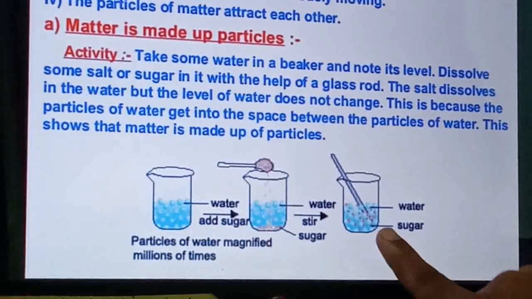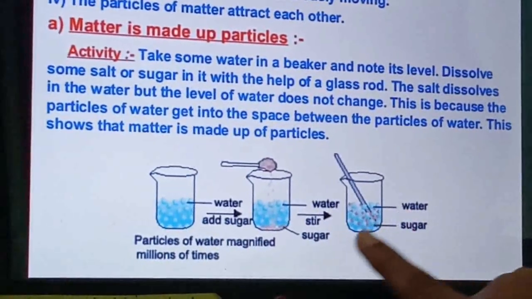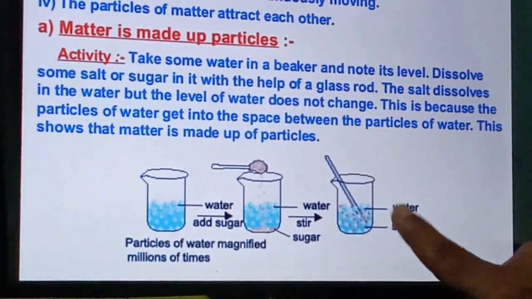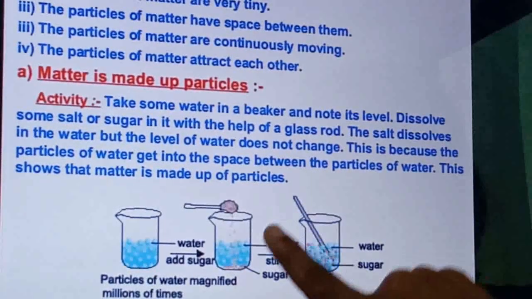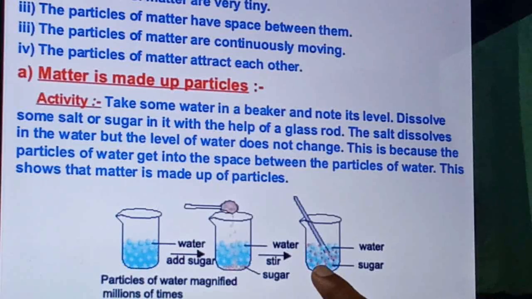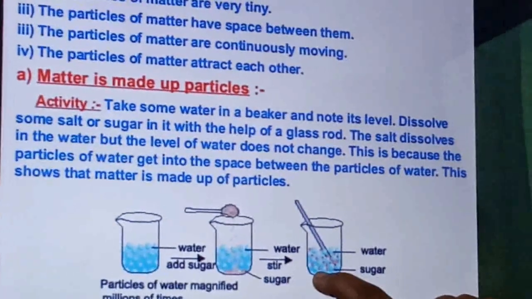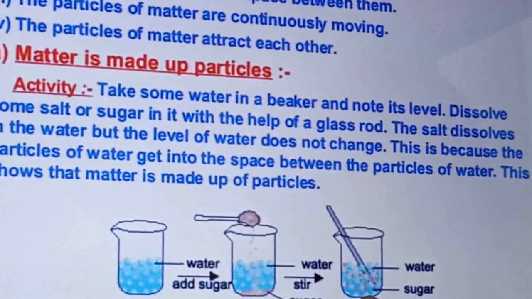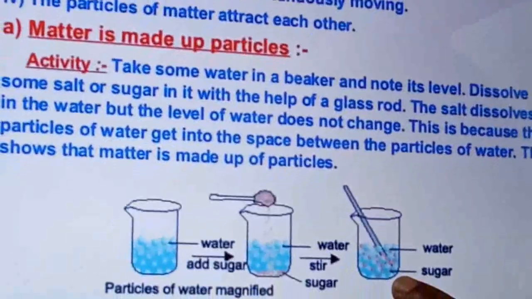Means somewhere between two water molecules there are gaps, and in those gaps these sugar molecules get mixed. You can see here that between the water molecules, sugar molecules are there. The pink color shows sugar molecules and the blue color shows water molecules.